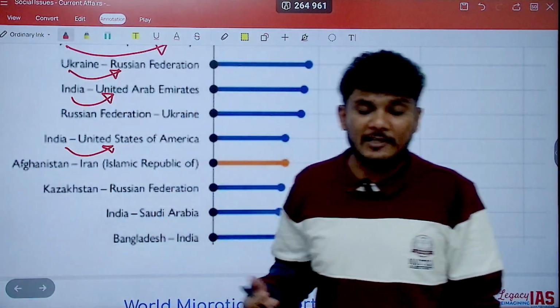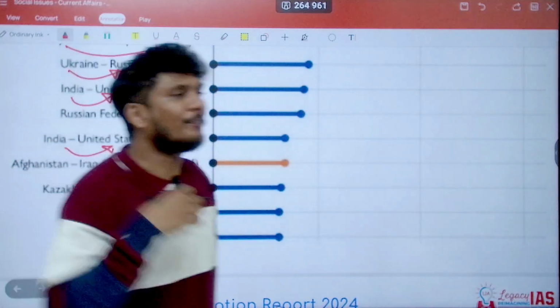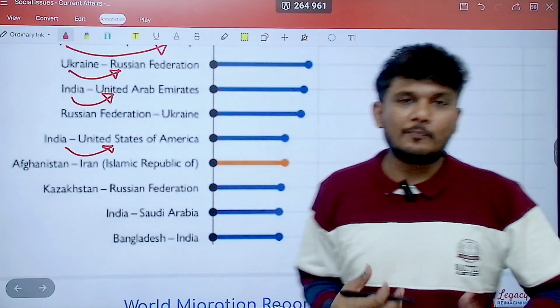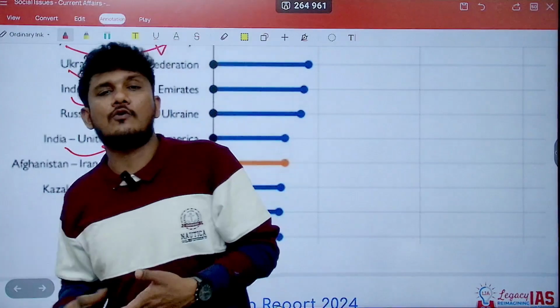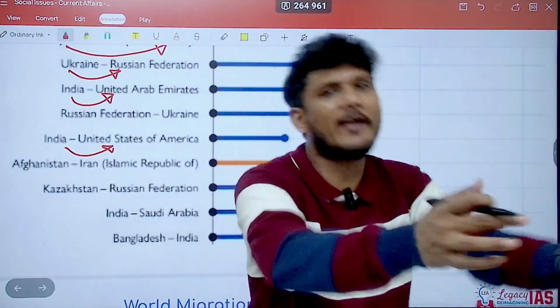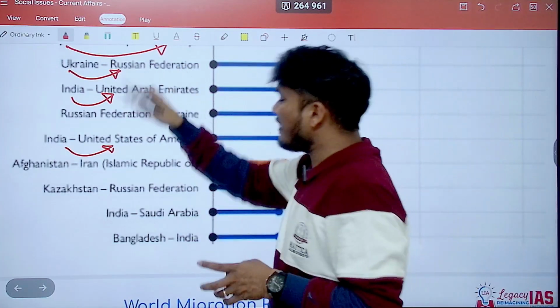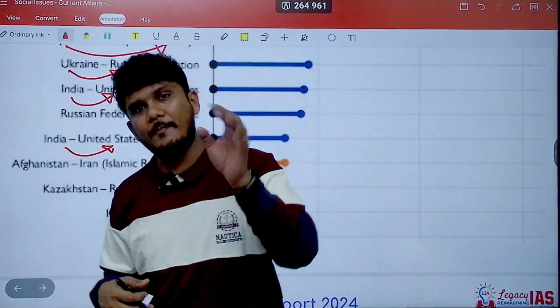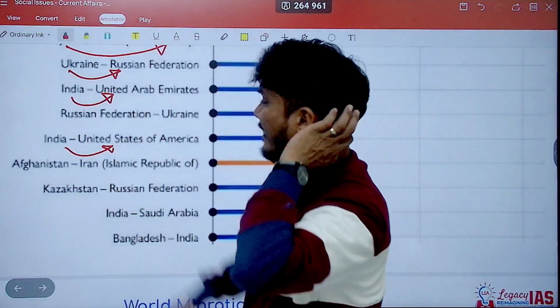Now this migration, the entire migration is not forceful, not the displacement migration. Remember, displacement is you are no longer able to stay in that particular region due to XYZ reason. That is why you have to migrate. That is the displacement. That is forceful. This data includes the voluntary migration as well. That is why such high numbers for India, USA and India, UAE as well.